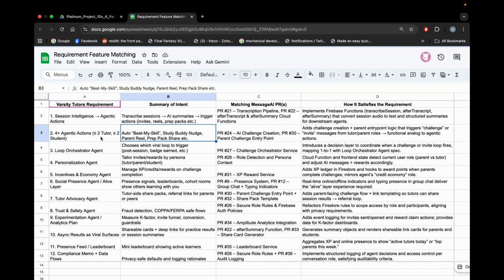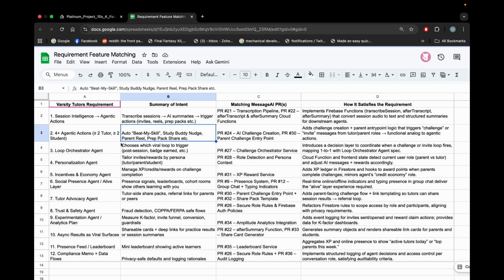For that we have created different kinds of agents which will help us do that. For example, there is a parent reel, where a parent can share a reel about what his or her son or daughter has done. We don't want to share the data of small children, so the parent shares a reel instead.